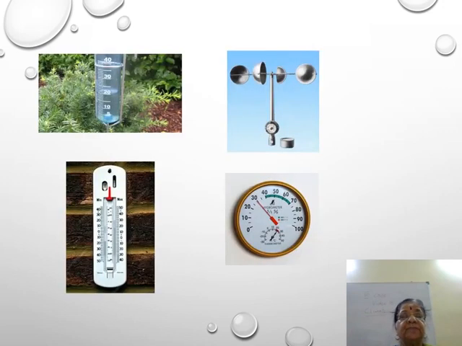The next one, see the apparatus. These are all instruments. Now this is the instrument for rain, which measures the rainfall. This is called a rain gauge. The apparatus used to measure the rainfall is called a rain gauge.